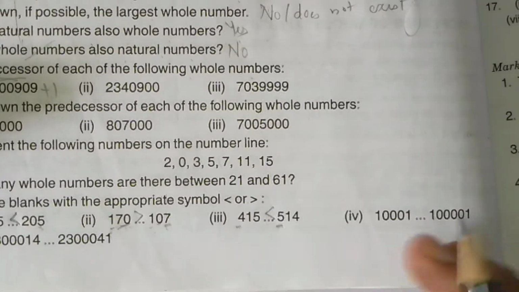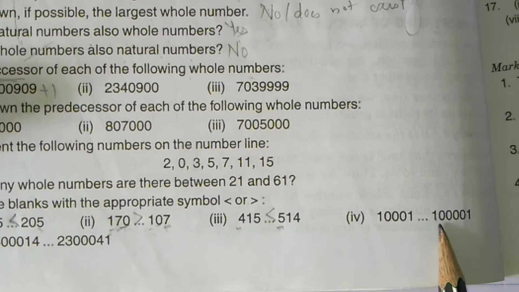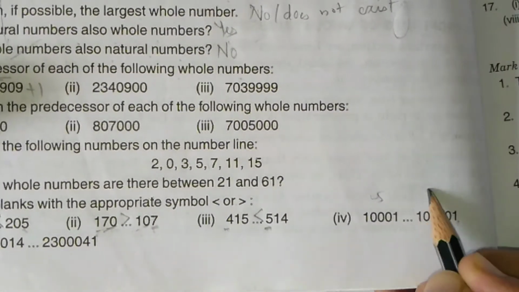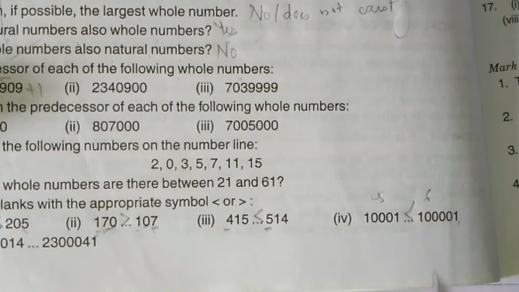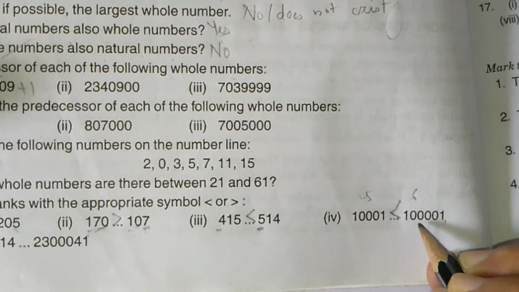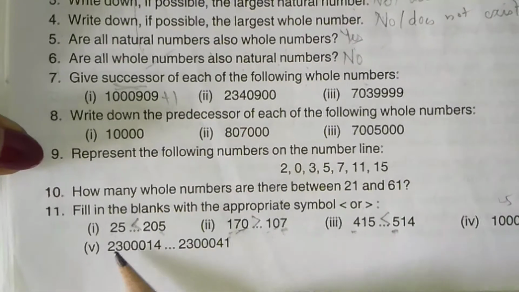Now see here, how many digits are there? 1, 2, 3, 4, 5. And 1, 2, 3, 4, 5 and 6. The 6 digit number is greater. Here 5 and 6. So 1001 is greater than 100001.